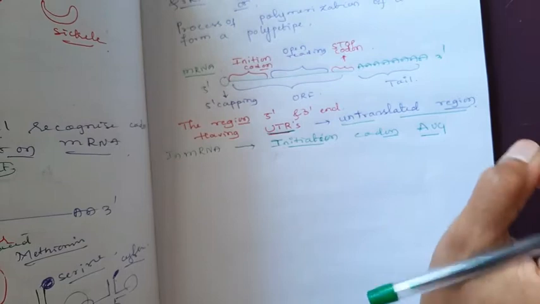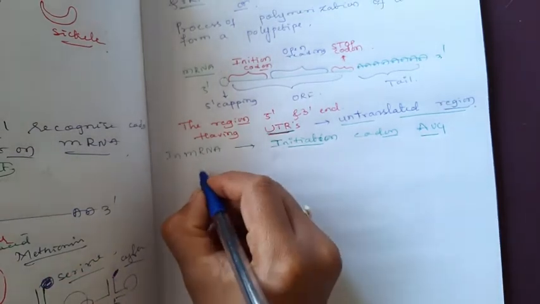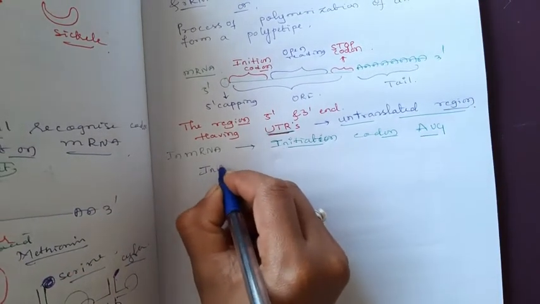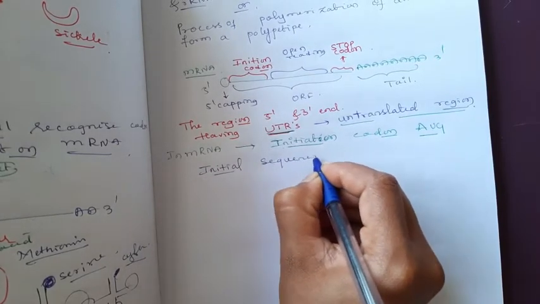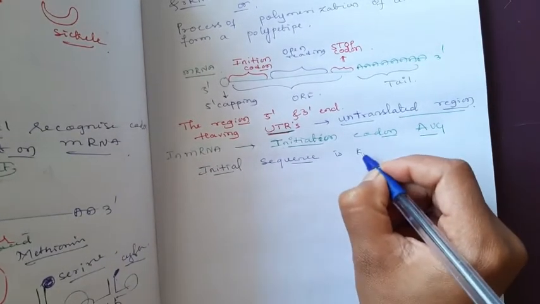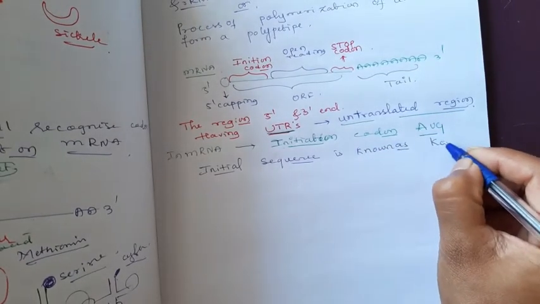AUG is always present at the starting point, that is the initiation codon, which is going to be recognized by the ribosome. This AUG codon is present in a particular sequence, the initial sequence known as the Kozak sequence.